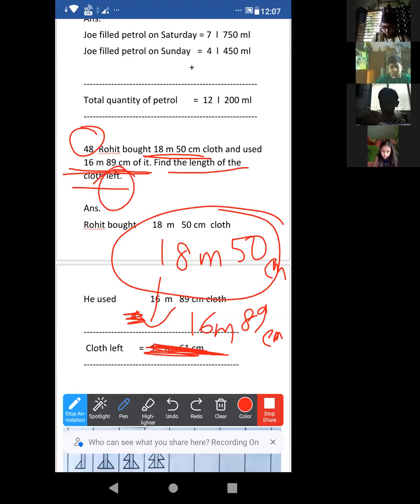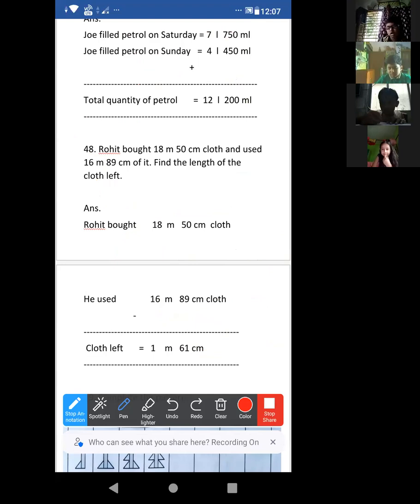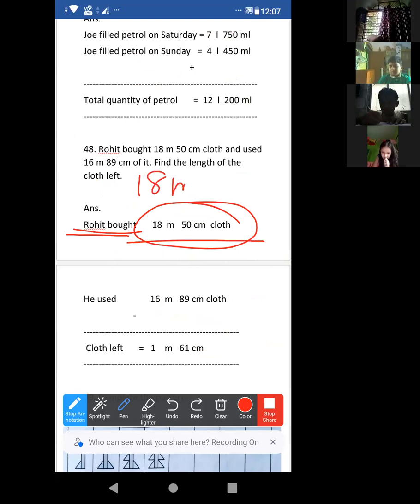Is it clear? Suppose I bought 51 chocolates and I ate 41. Then how much is left with me? How many chocolates are left? What to do? Normal subtraction, the same concept. Again, I am explaining. Rohit bought this much cloth, 18 meter 50 centimeter.